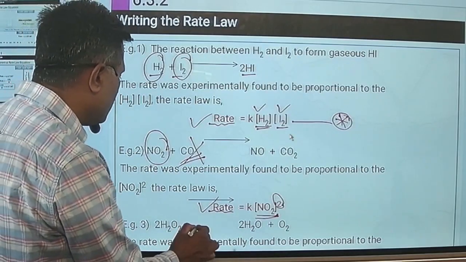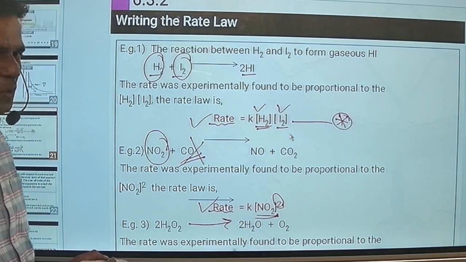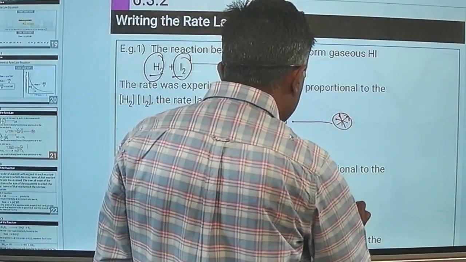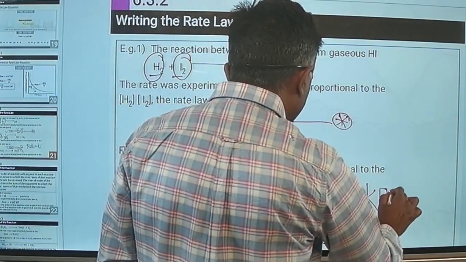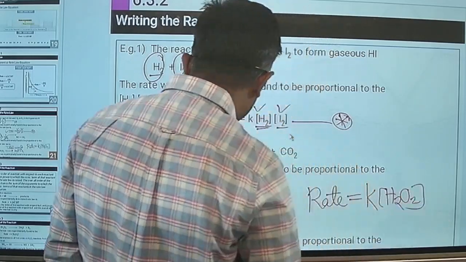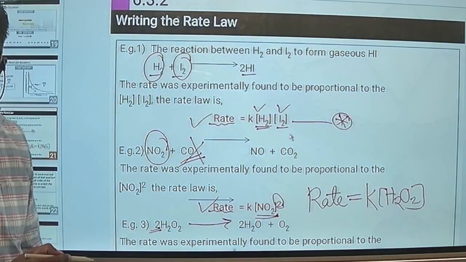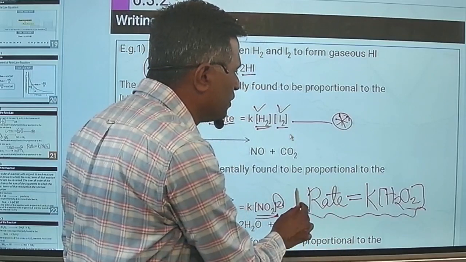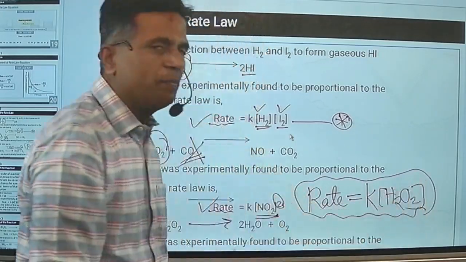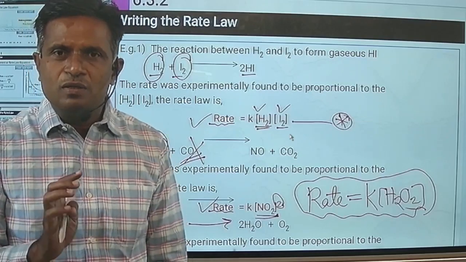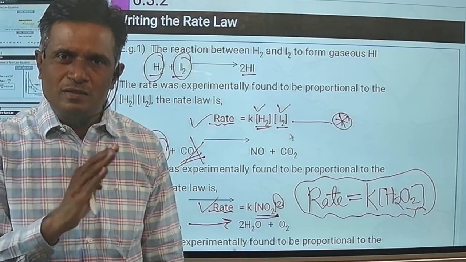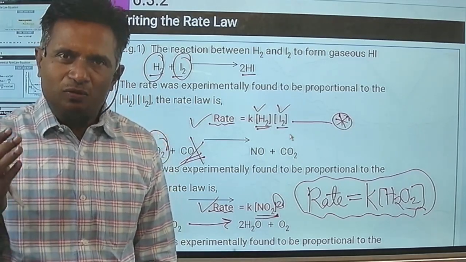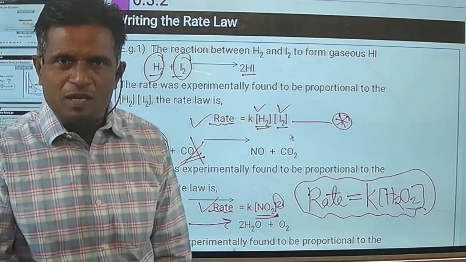The third example is the H2O2 decomposition, that gives twice H2O plus oxygen. Now if you apply the rate law to this equation, it is found to be like this, rate is equal to like this. That means although two reactants are involved, actually rate depends upon concentration of 1 mole of H2O2. So this is how rate law differs from your actual theoretical concept. Okay, so we have applied rate law for different chemical reactions.